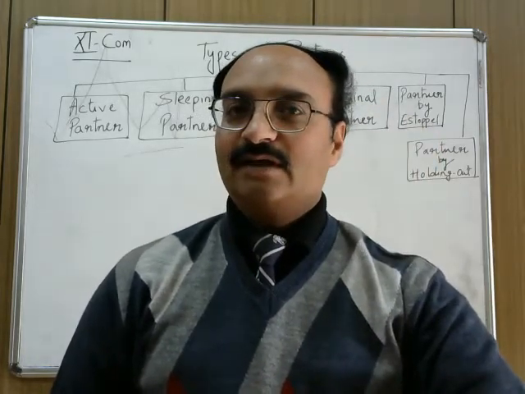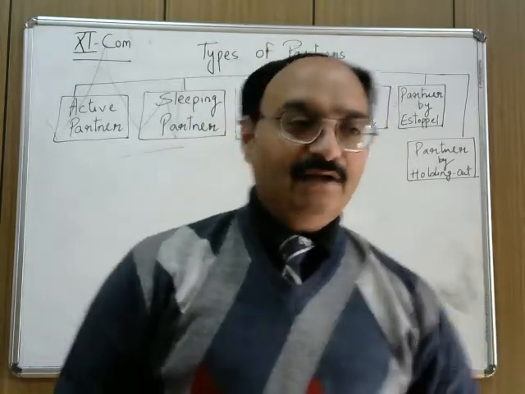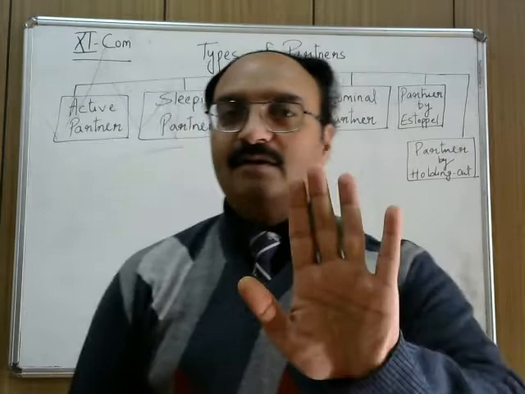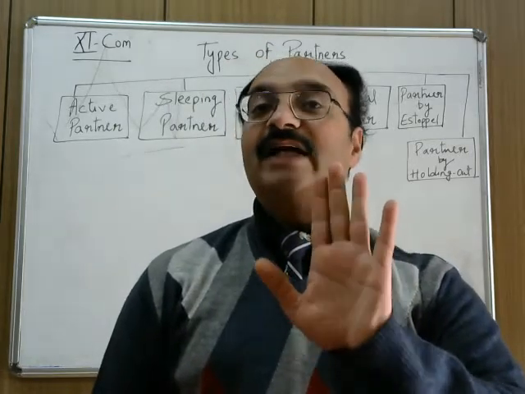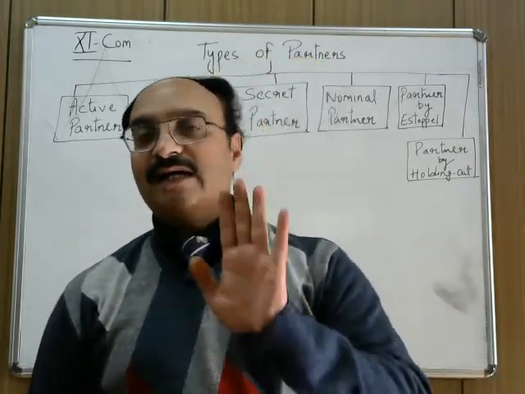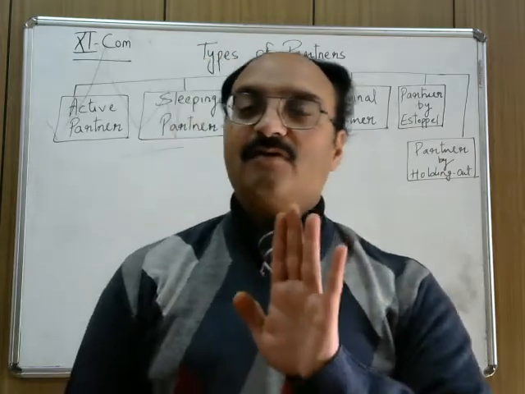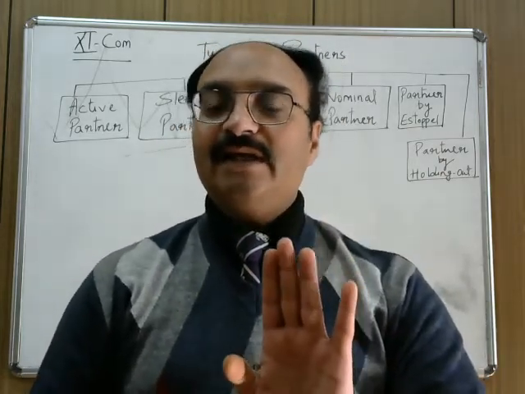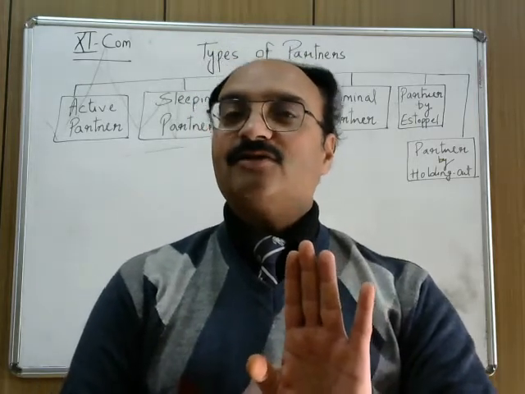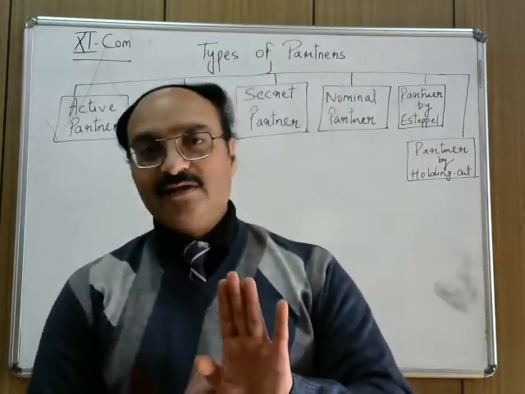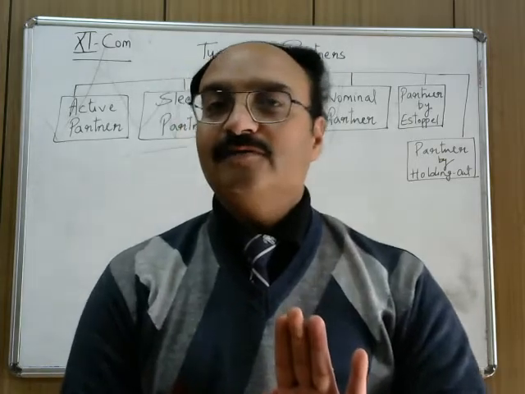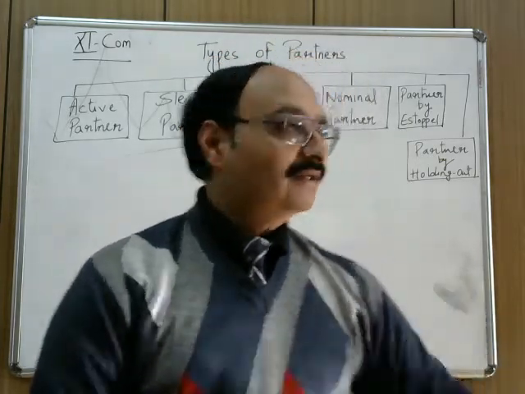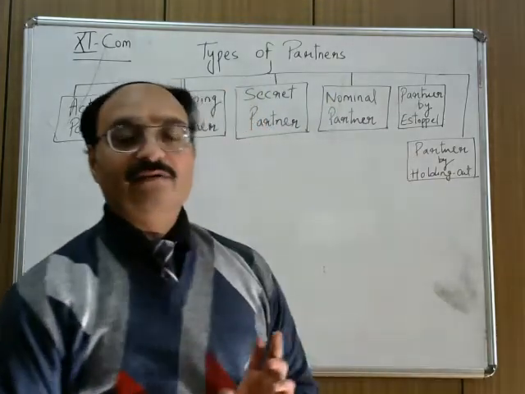At the same time he can relieve himself from being a partner by presenting a letter of denial that I am just a representative of the partnership firm, I am not a partner. So if there is any failure in case of debt or liability, I will not be claimed for that payment. So that partner is called partner by holding out.